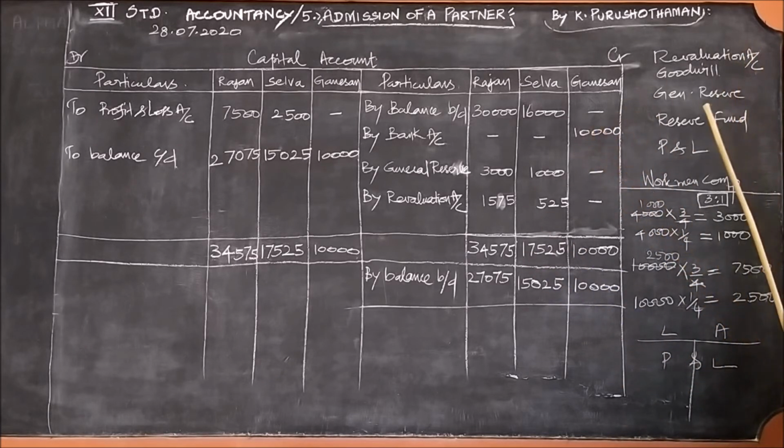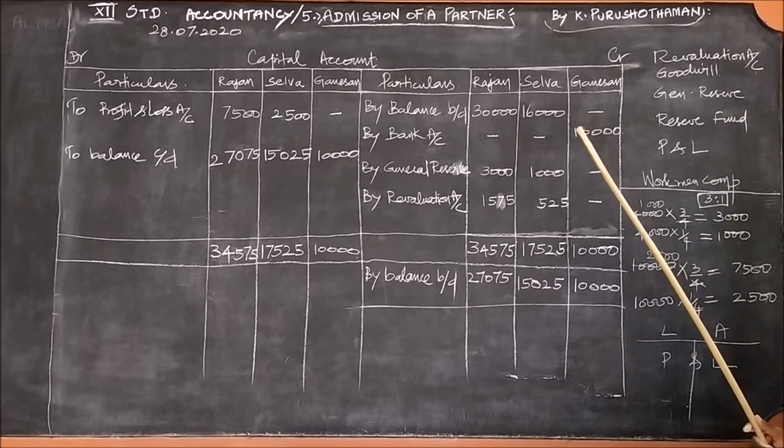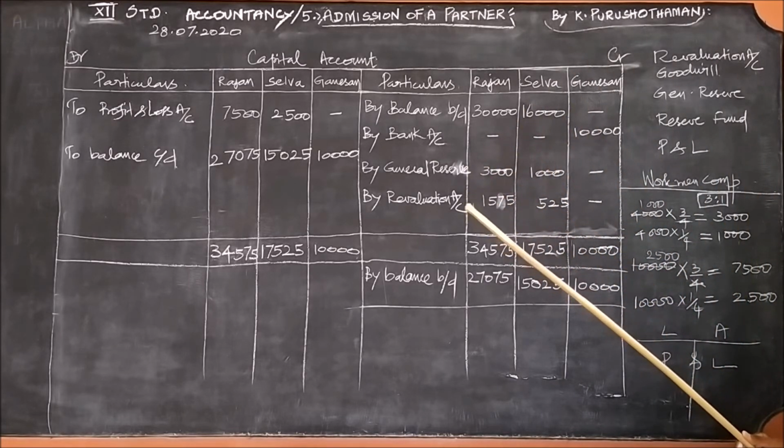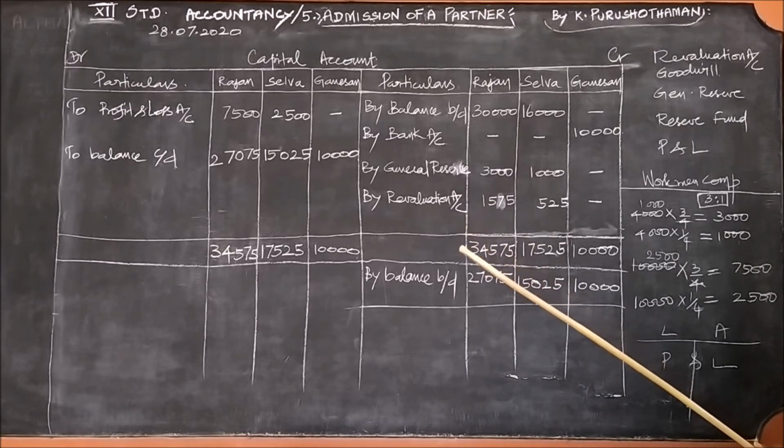But the profit and loss account may appear either on the liability side or on the asset side. If it appears on the liability side, it is profit. If it appears on the asset side, it is loss. To keep it in memory, I said liability, asset, P and L. If the profit and loss account appears on the liability side, it is profit. If the same appears on the asset side, it is loss.